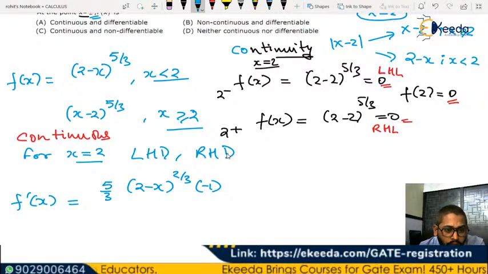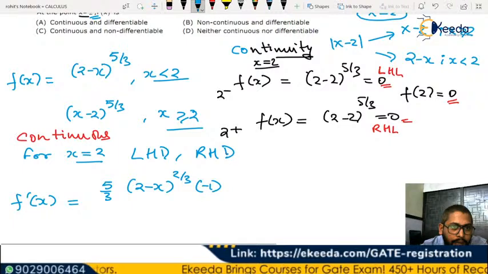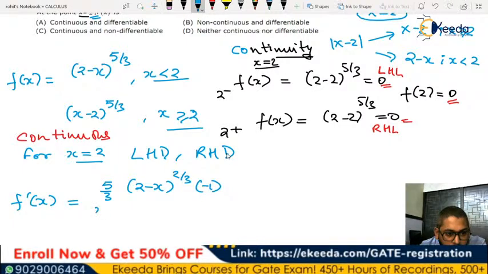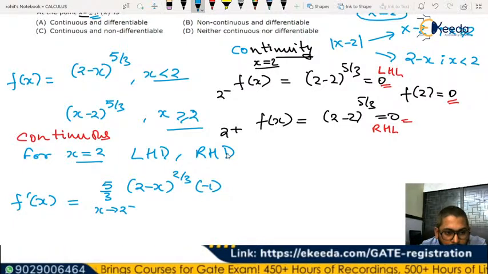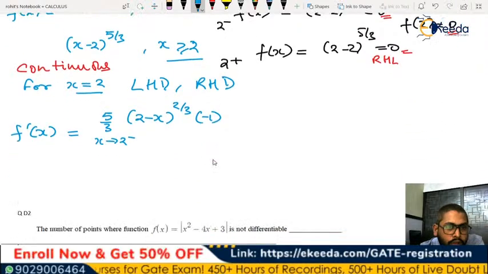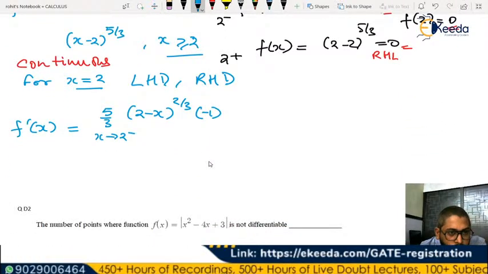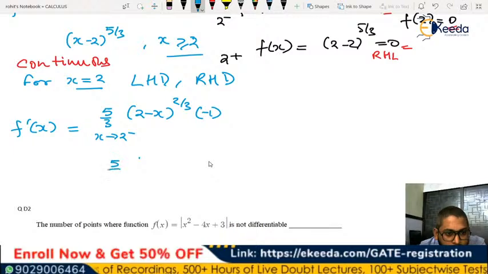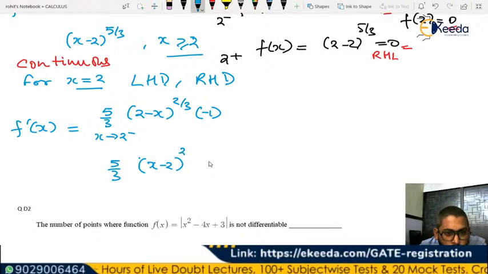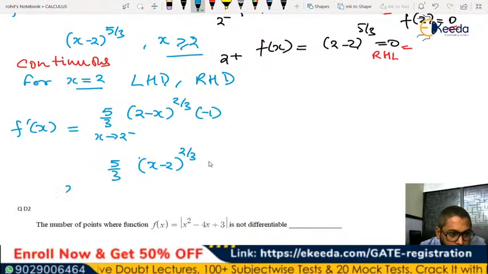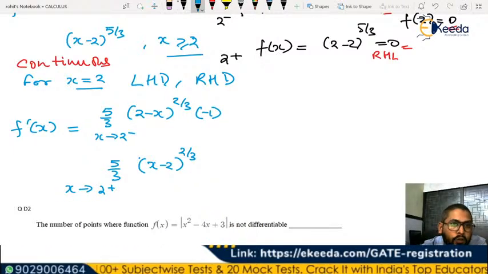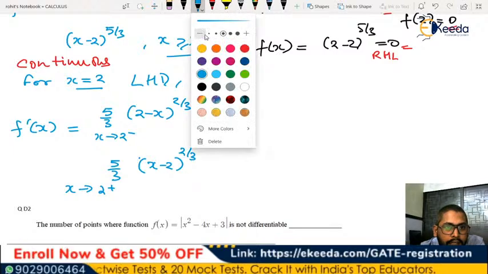So now you can apply the limit in this case for x tends to 2 minus, because it is for the case of x less than 2, and also 5 by 3 (x minus 2) to the power 2 by 3 for x tends to 2 plus. We are trying to find the derivative at these 2 points.